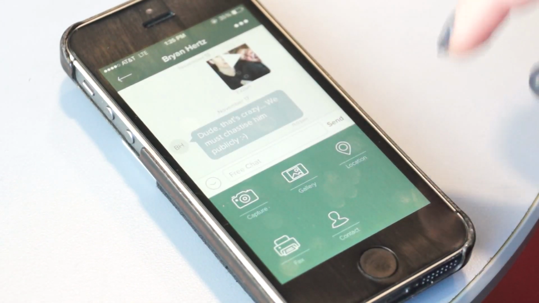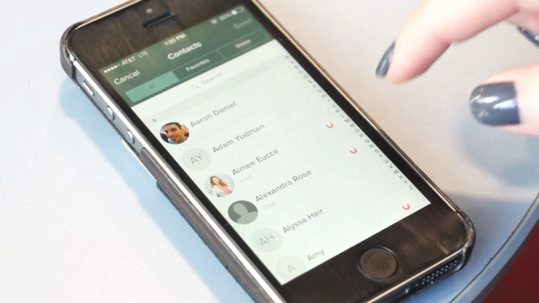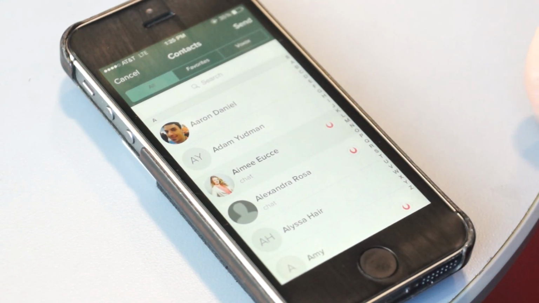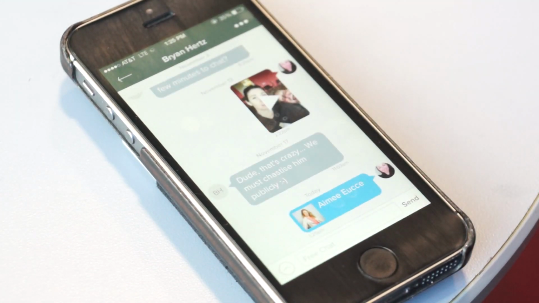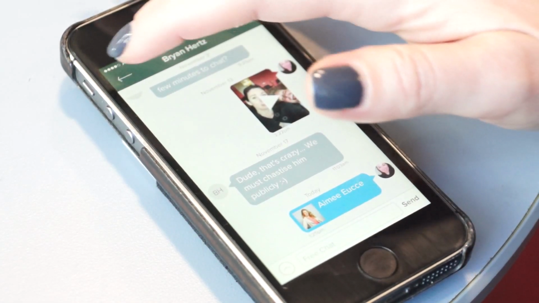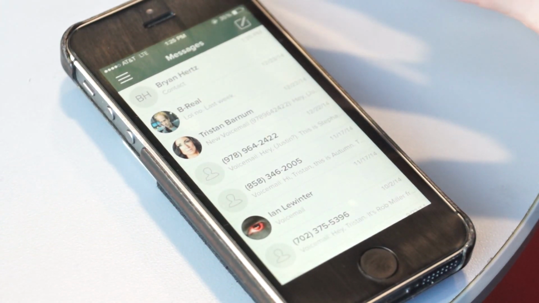The other thing that you'll find in here is that I can share contacts. So if I want to make sure that Brian has Amy's contact information, I can send it, and it'll send instantly, and I'll have both her Voxox number and her mobile number and any other information that I have about her in my contact list.